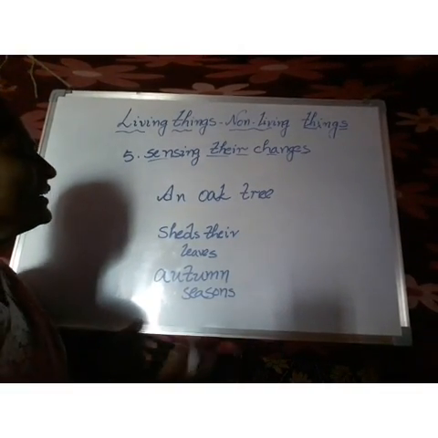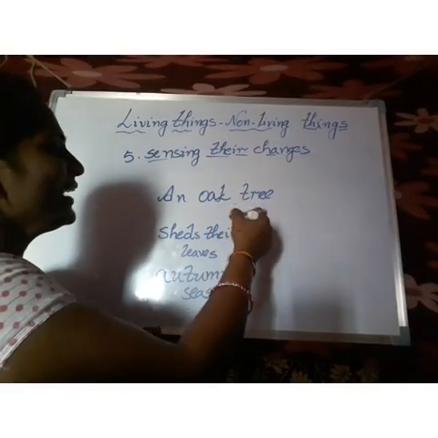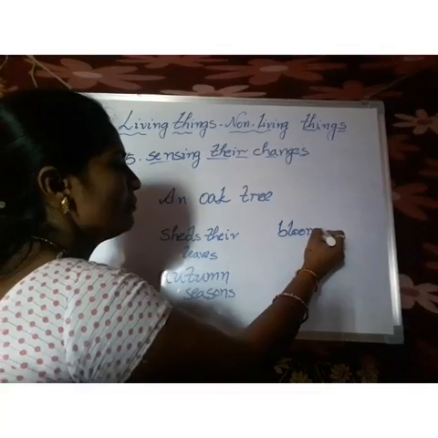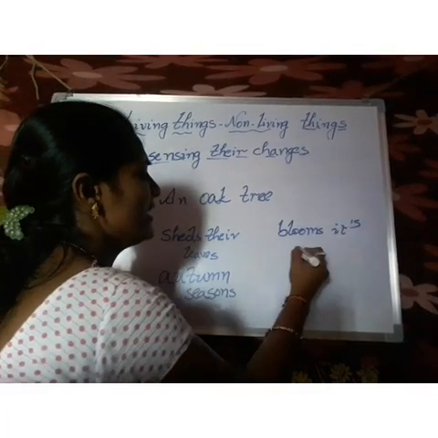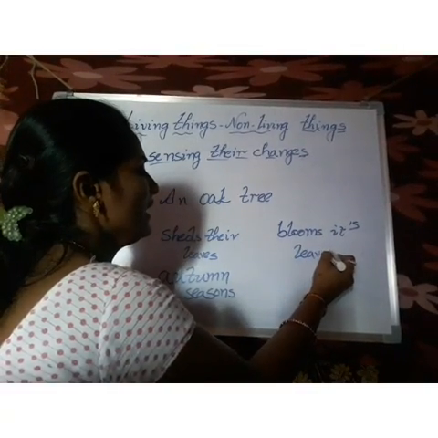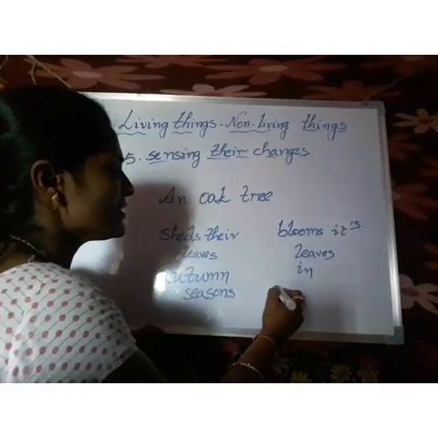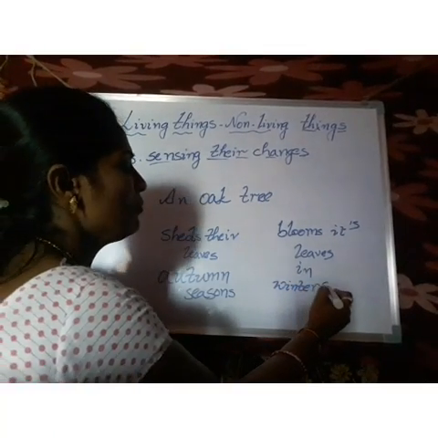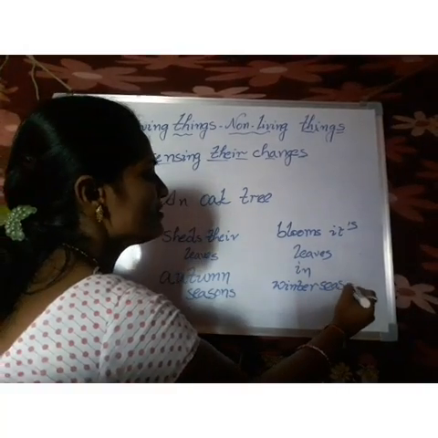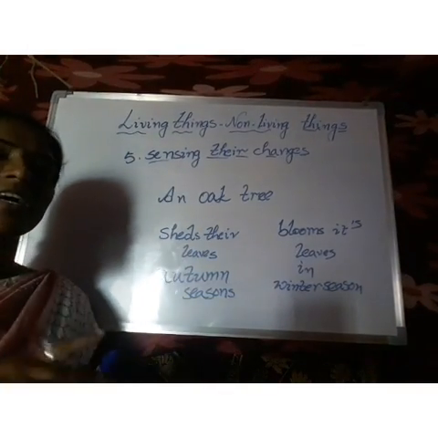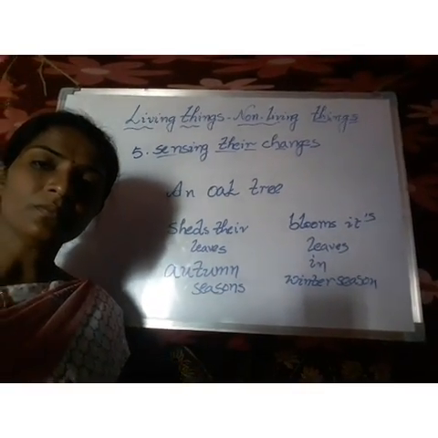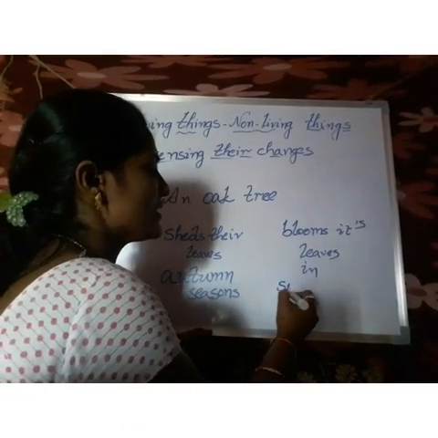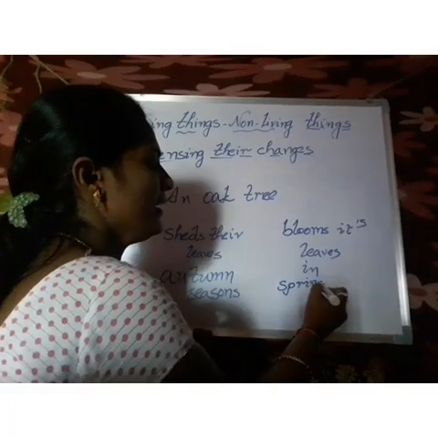Like that, this oak tree again blooms its leaves in spring season.